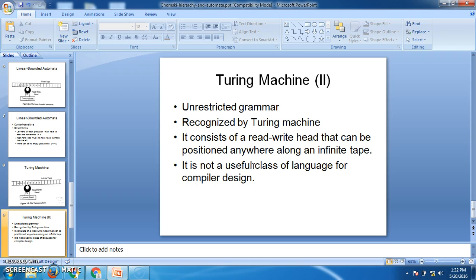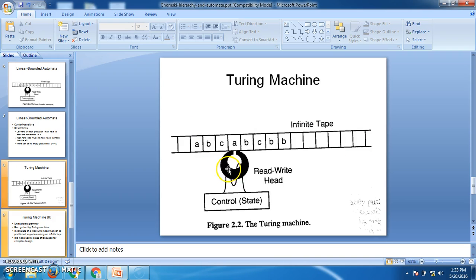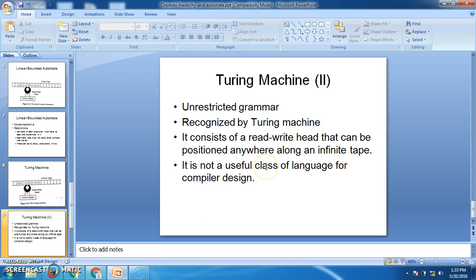That's why we will go to the next machine, the Turing machine. It is the highest level of machine among all the 4 machines. The grammar generated by this machine is called unrestricted grammar. Here there are no restrictions in the productions. We can take G is equal to (V, T, P, S), where P is the set of all productions like alpha goes to beta. But there is no restriction on the left hand side as well as on the right hand side. If you take linear bounded automata, context sensitive grammar, there is a restriction, as we already know, that mod alpha must be less than or equal to mod beta.